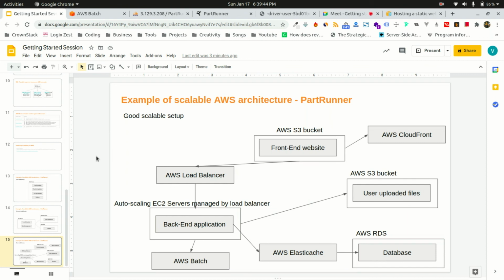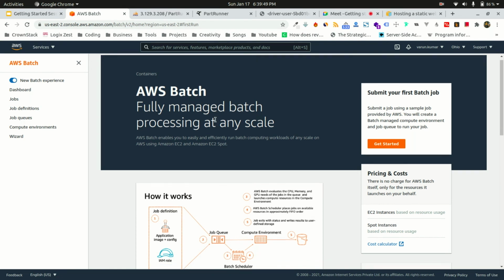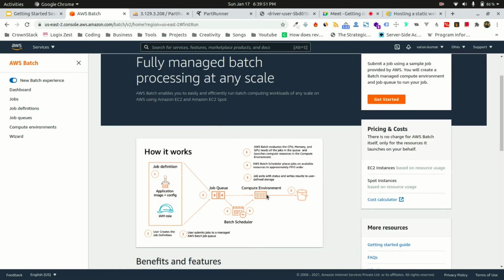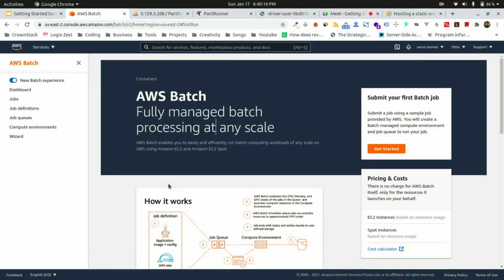Okay, so this is AWS Batch. You just pass your queries over here, whatever task you want Amazon to do, and it will do it. If your query fails, it will retry until that particular task is done. And just to see over here, this also needs IAM, so it also requires you to create an IAM role. I just saw that right now.